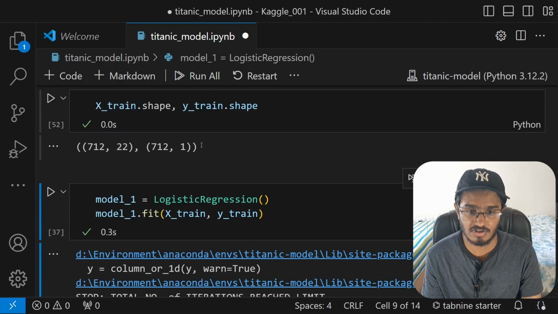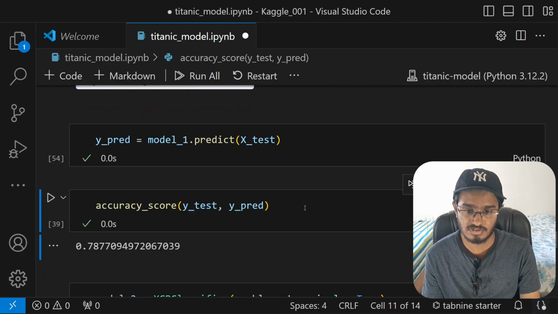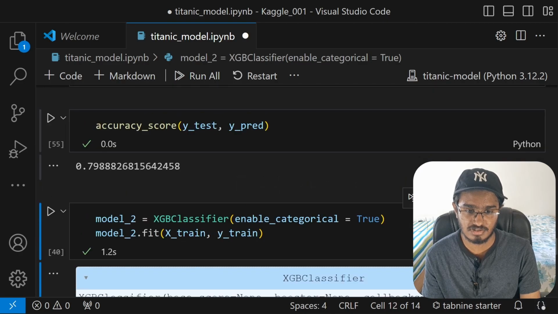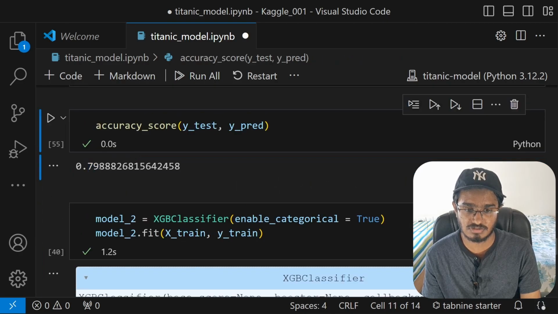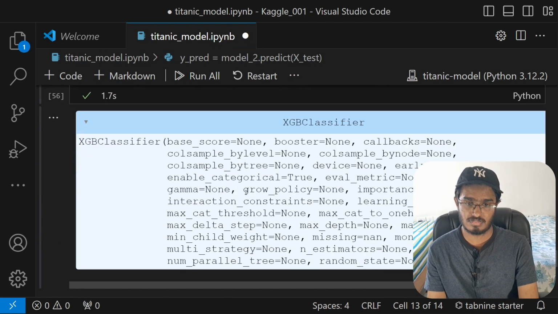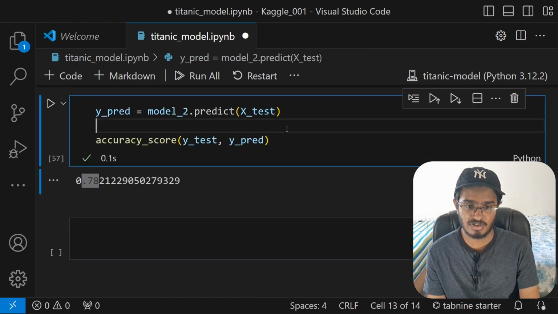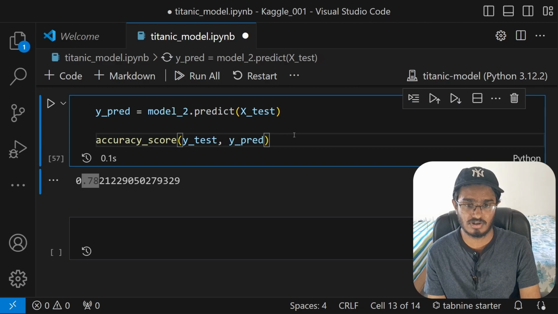Just make sure that they are of the same shape. All right, I'll create the logistic regression model, make predictions, and see the prediction rate, and it's giving us right around 80%. Let me just do that for model 2 as well, and then identify, and still it remains at 78%. Let me just run all once again.